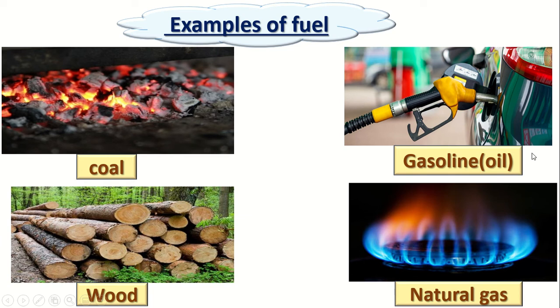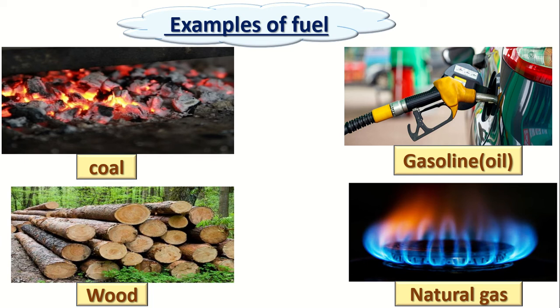Okay, number 3, wood. When we burn wood, does it give me thermal energy? Yes, so wood is also a fuel. Number 4, natural gas. Do you know natural gas? We can use it in the oven in our home. When we open the oven, the natural gas gets out and it gets burned.